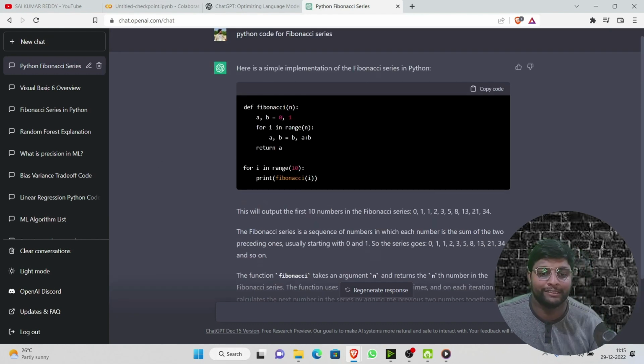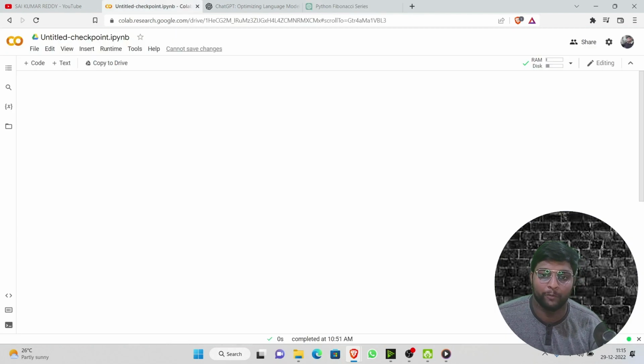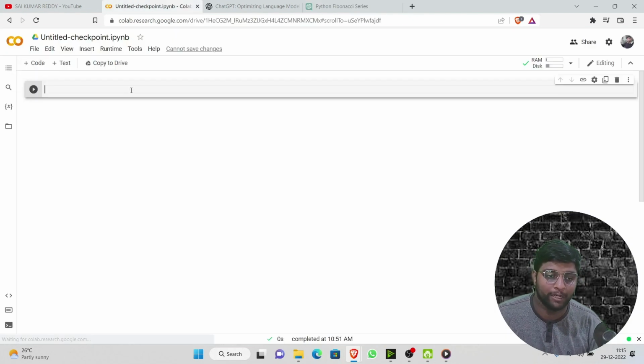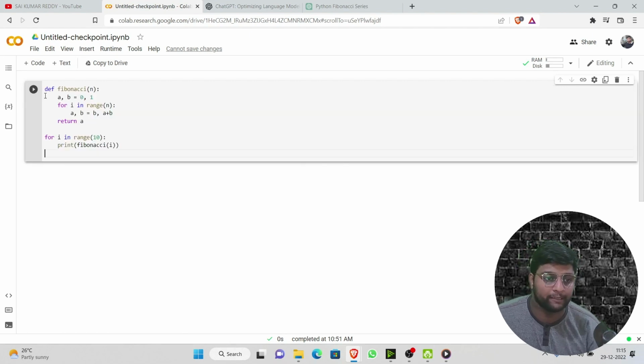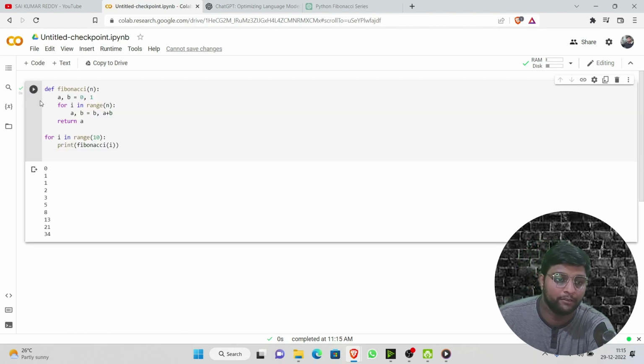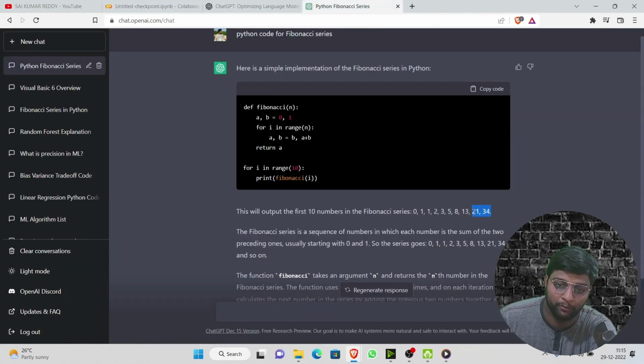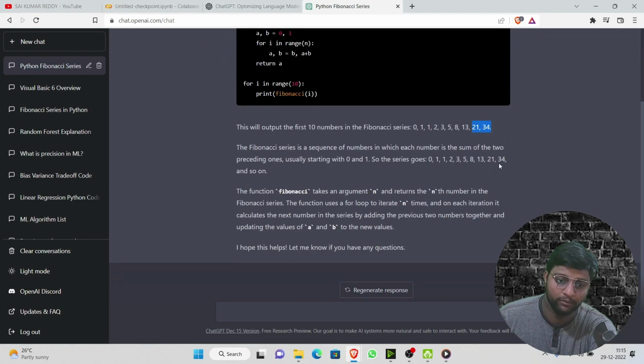But guys, now let us see whether this particular code is working or not. Just copy this code. I'll go to my Google Colab. You can use any IDE you like. Just paste and run. Boom, you can see here the output until 34. It is showing you all the output till 34, and even it is showing the executing process also. You can even check this out and you can even read this. So this is the technical.